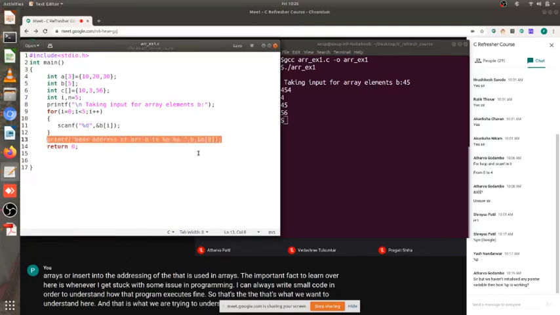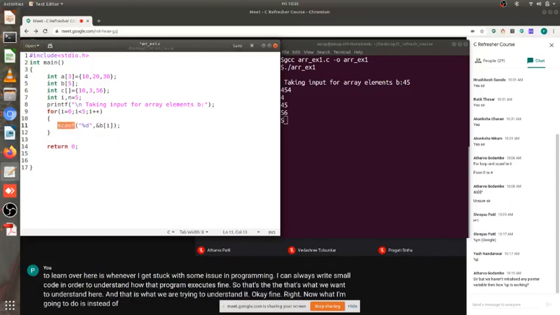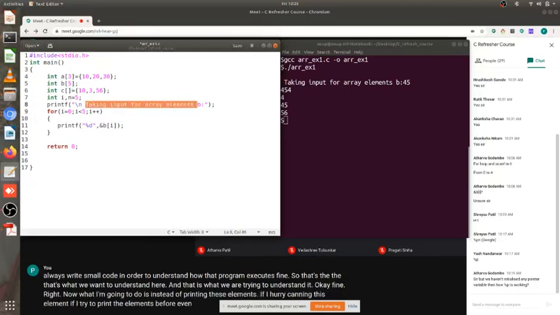Now what I am going to do is, instead of scanning these elements, I try to print the elements before even initializing them. So I print array B, and after each element I am having a space.